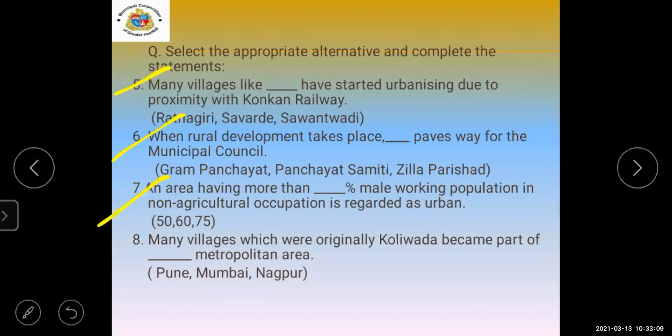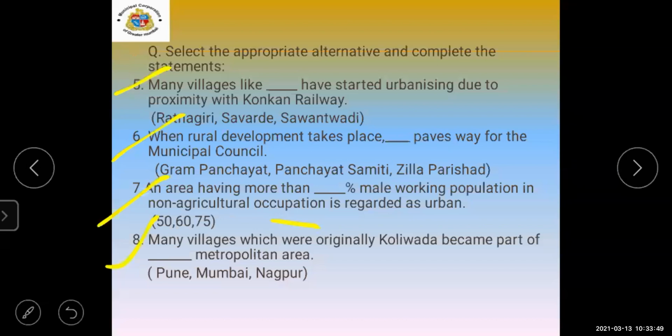This is about the criteria: if you want to define an urban area, there are three criteria, and this point was there. What is the percentage? 60 is a wrong answer. 75%, ma'am. Yes, 75% of the male working population should be in non-agricultural occupation. 75 is the correct answer. Please correct your answer.